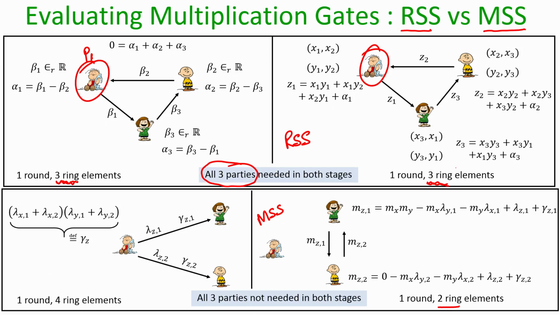More importantly, we do not require all the 3 parties to be present in both the stages, specifically during the circuit evaluation phase. It is fine even if the distributor is not present. The evaluators alone can compute the circuit and finish off the entire circuit evaluation.